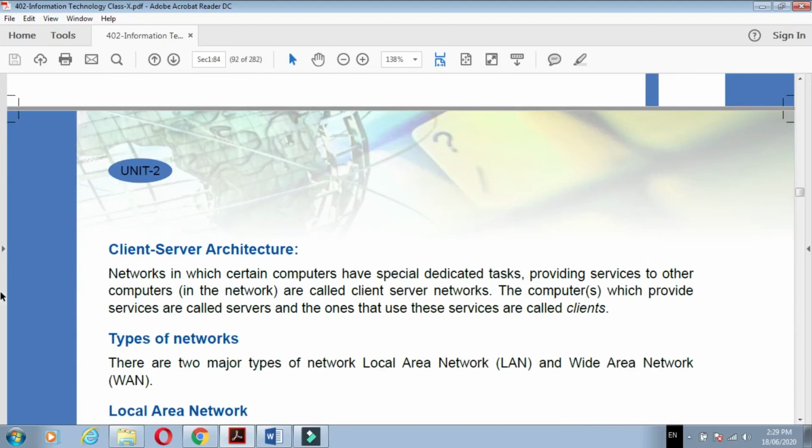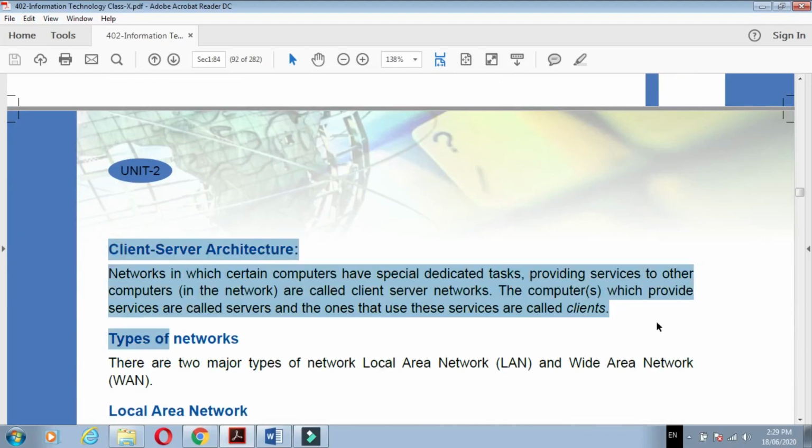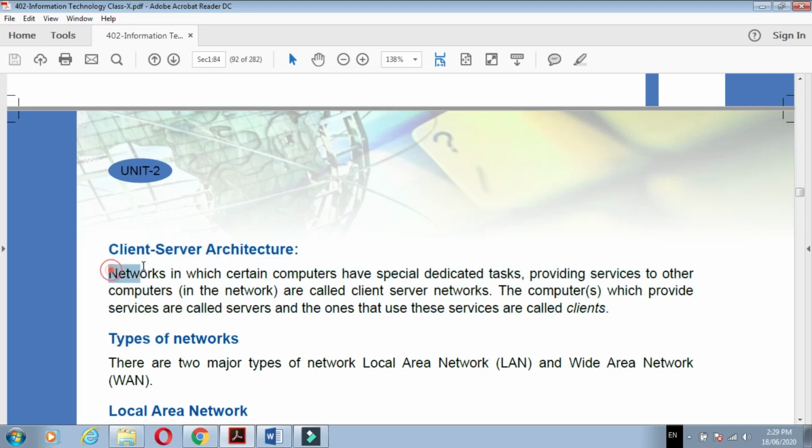Next is client-server architecture. What is the second network type? Client-server architecture: networks in which certain computers have a special dedicated task. In our computer lab, all the computers are connected, but among those computers, one computer is special and dedicated, and it has a special dedicated task. Why is that computer special?